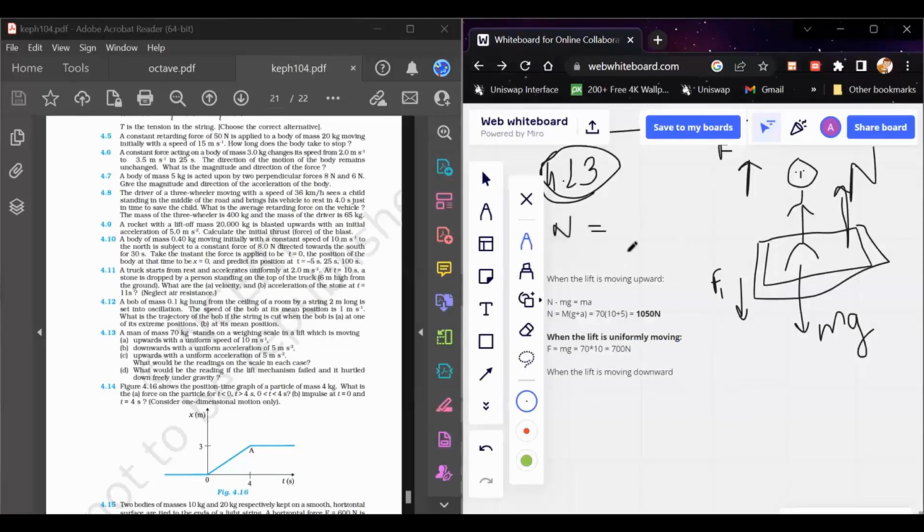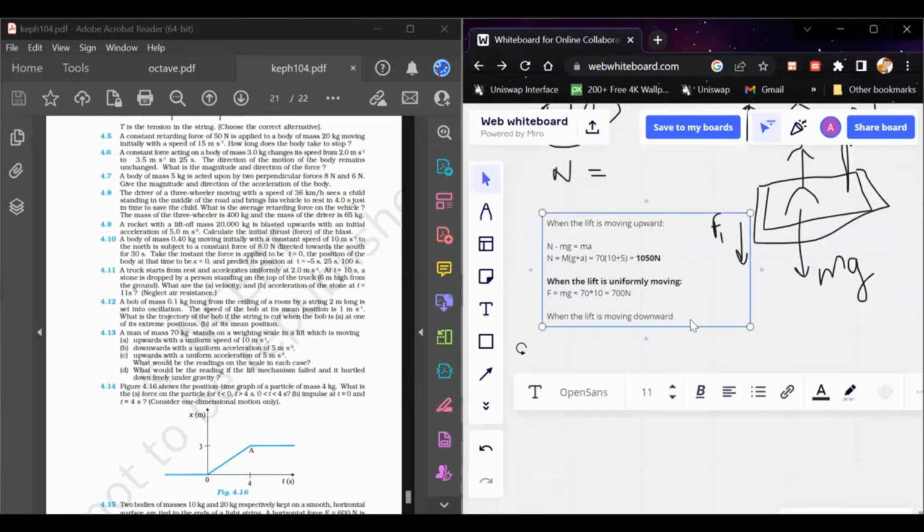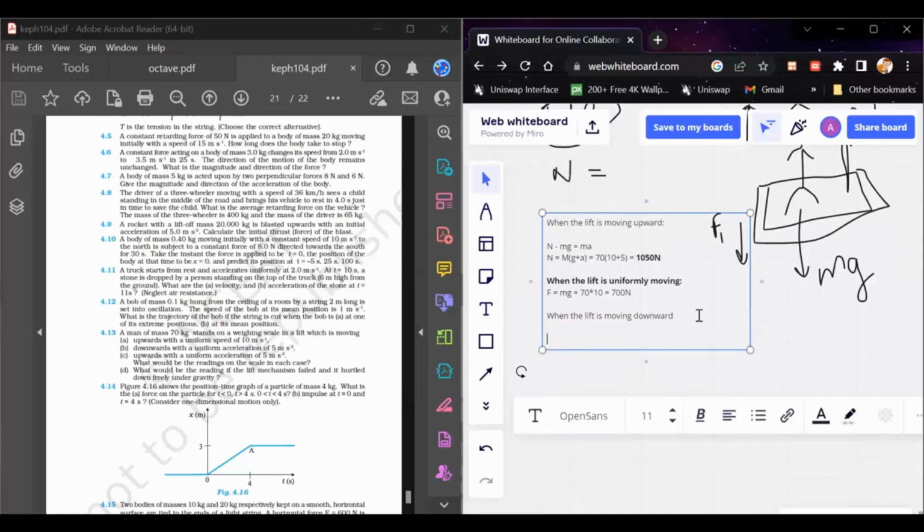When the lift is moving in the downward direction, there is a net acceleration in the downward direction of the man as well. If we write the equation of motion according to Newton's law, the normal reaction force acts in the upward direction and mg acts in the downward direction. The resultant of these two forces must be such that the acceleration is in the downward direction.